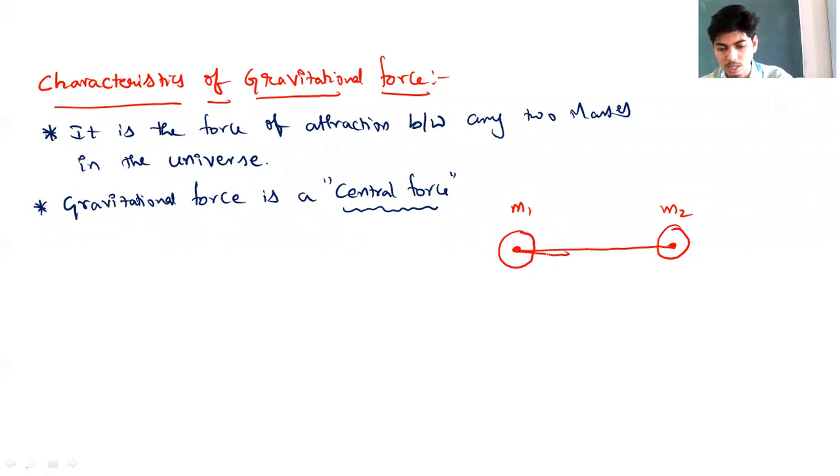See, this is a line that is joining centers of two masses. C1 is the center of body of mass m1, C2 is the center of body of mass m2. This is a line that joins centers of two bodies.